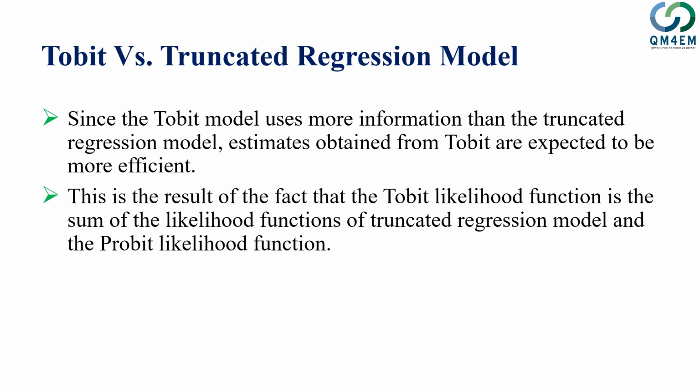However, for practical reasons, Tobit models are more efficient, so that is the preferred model for truncated and censored sample data. This was the overview of Tobit and truncated regression models.